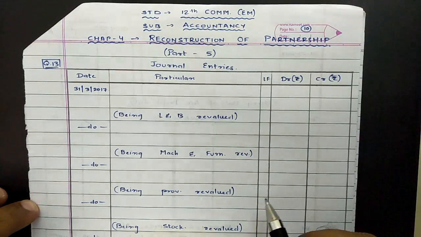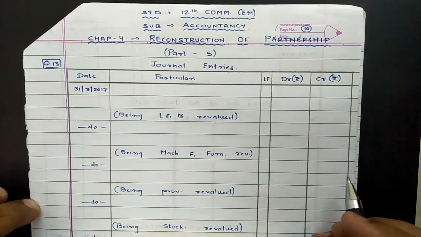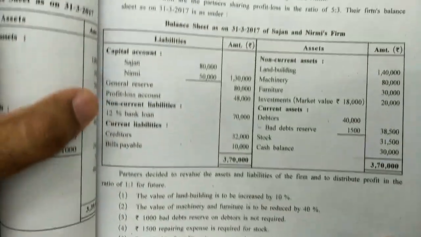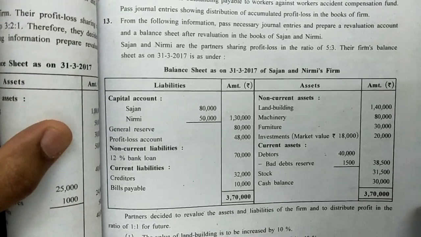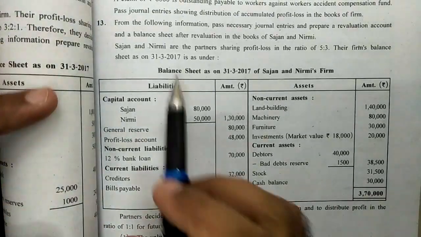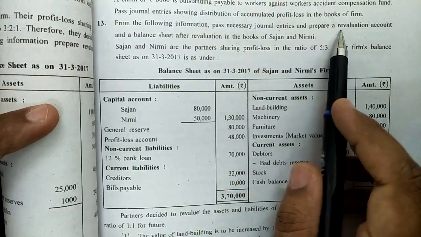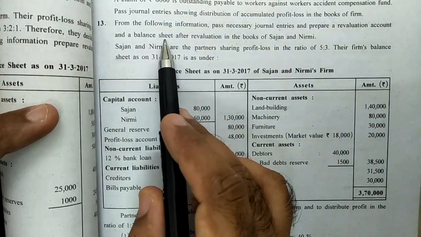In the previous class we went through question number 11. Now today we will be solving question number 13. Let us go through the question first. This is question number 13. Following is the information you are required to pass journal entries and prepare revaluation account and balance sheet.